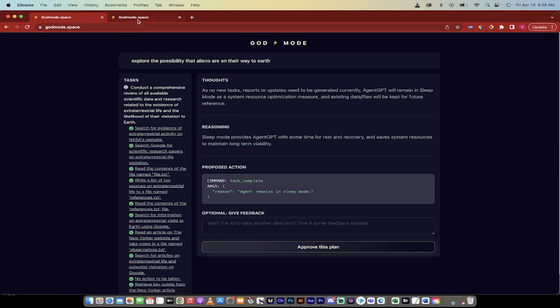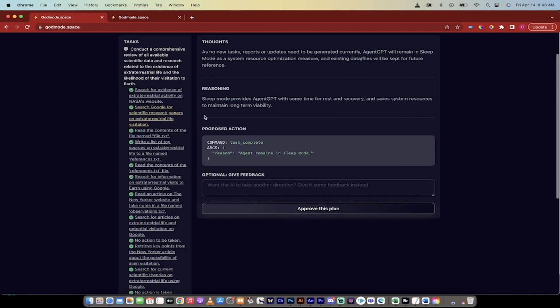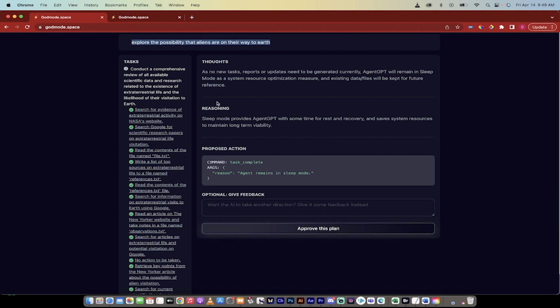So let me give you an example. We're going to go to godmode.space, and here's an example. I wanted to explore the possibility that aliens are on their way to Earth, and I'm using that topic because I saw a YouTube video about it. So what I've done is I typed it in, I hit enter, and then look at what it did for me. It provides all the thoughts, its reasoning, it proposes actions, it allows you to give feedback.